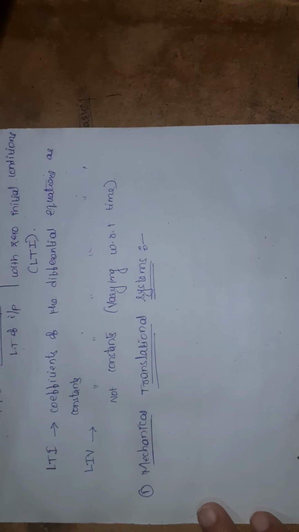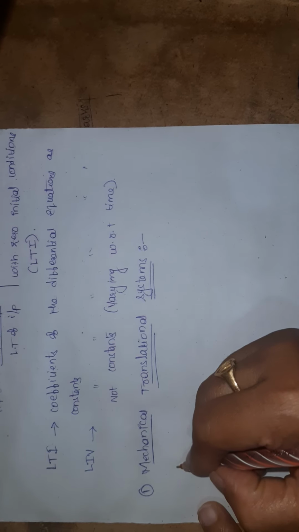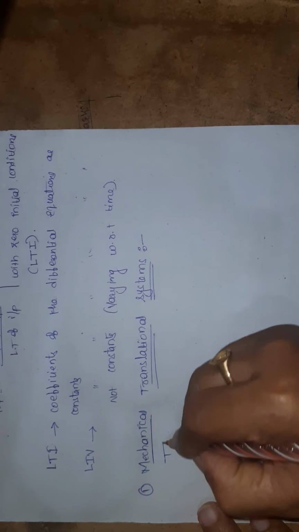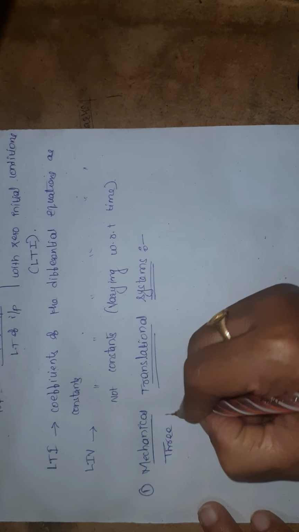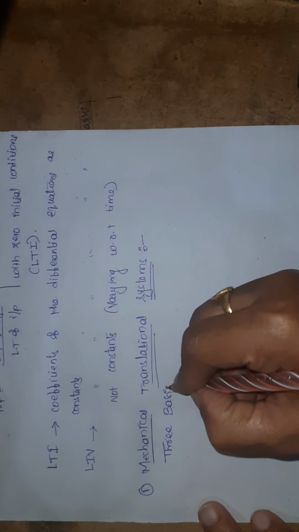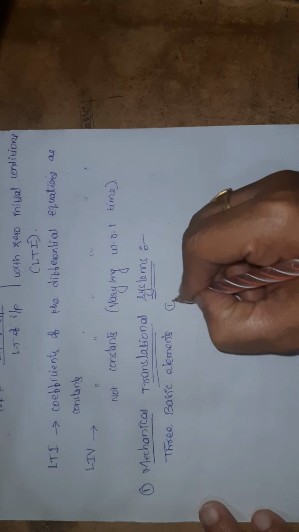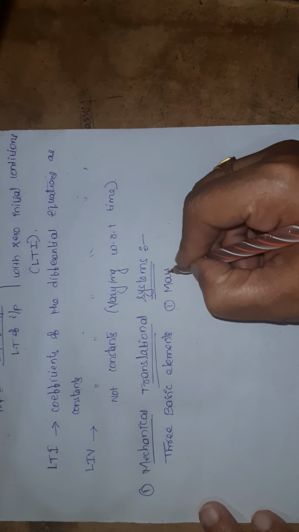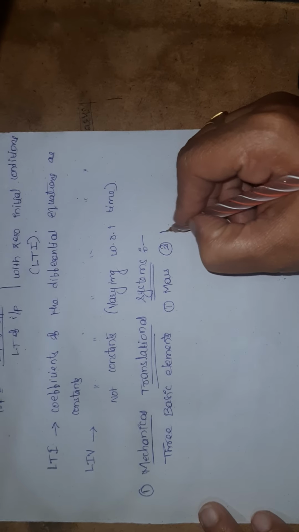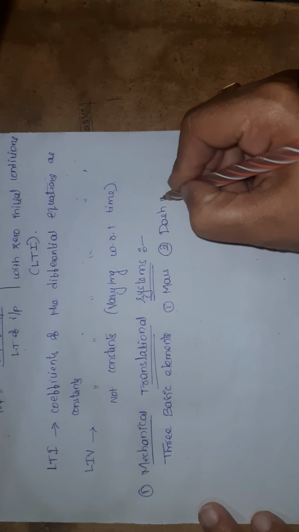The model of mechanical translational systems can be obtained by considering three basic elements: first one mass, second one dashpot, and third one spring.